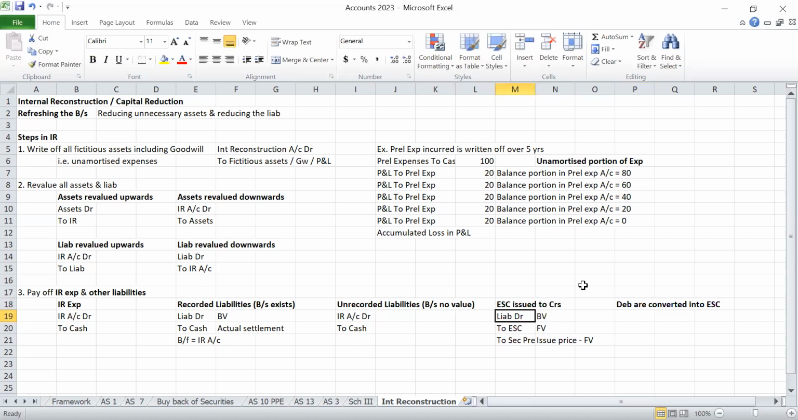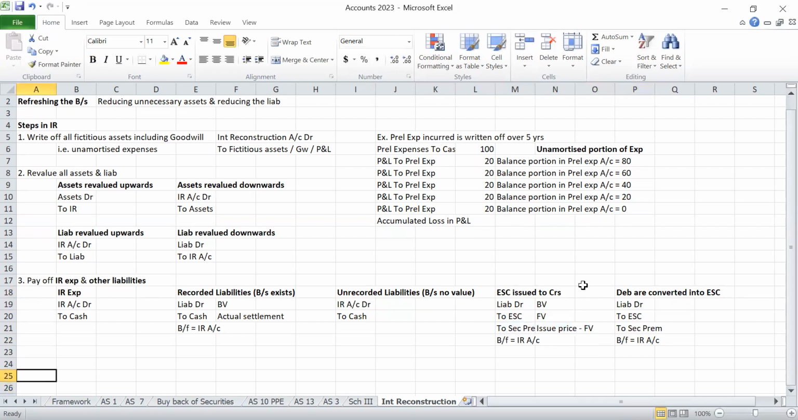Sometimes, for 100 of liabilities, we will issue only 90 rupees of equity shares. The balance of 10 rupees is your reduction, so the balancing figure will be transferred to the internal reconstruction account. Like that, when debentures are converted into equity share capital, debenture is also a liability. We have to cancel it by debit, and credit equity share capital that we are issuing. If you are issuing at a securities premium, that will also come. The balancing figure will be transferred to internal reconstruction. Okay.